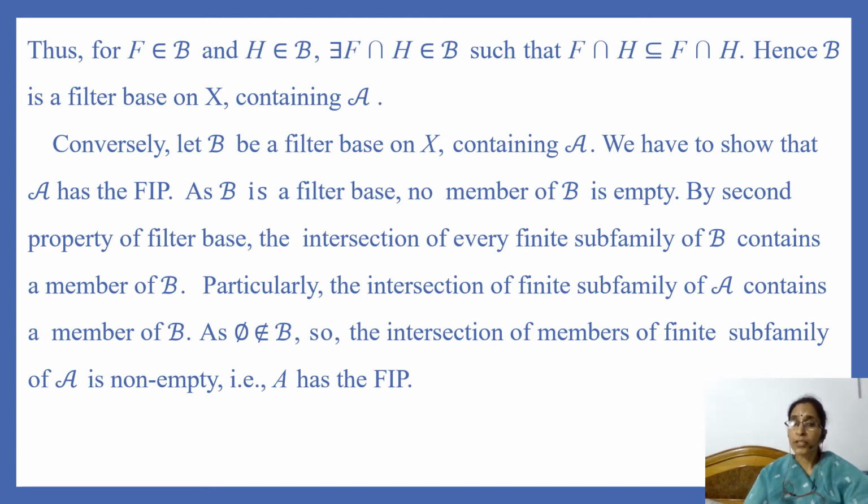By the second property of filter base, the intersection of every finite subfamily of B contains a member of B. Particularly, the intersection of a finite subfamily of A, because A is contained in B, contains a member of B. As phi doesn't belong to B, the intersection of members of a finite subfamily of A is non-empty. That is, A has the finite intersection property.